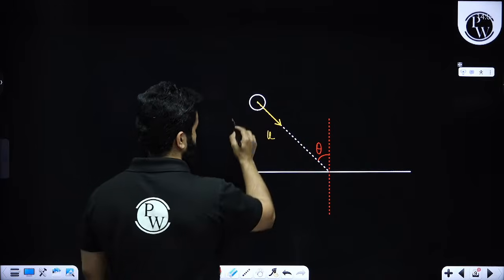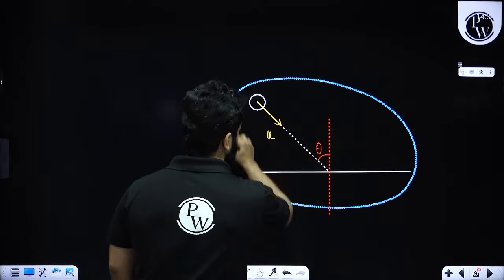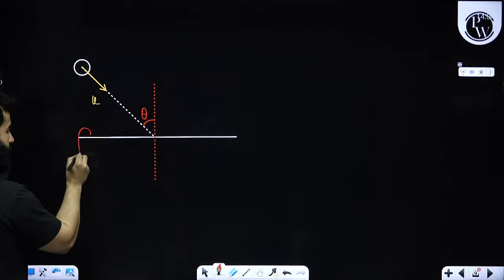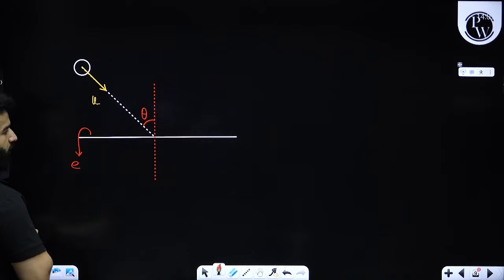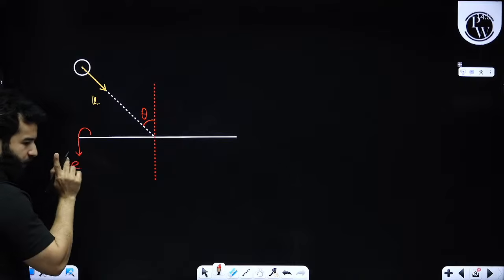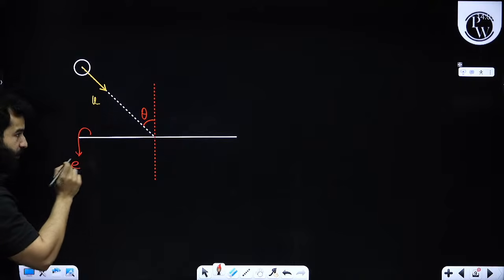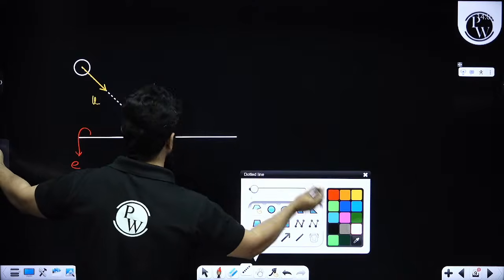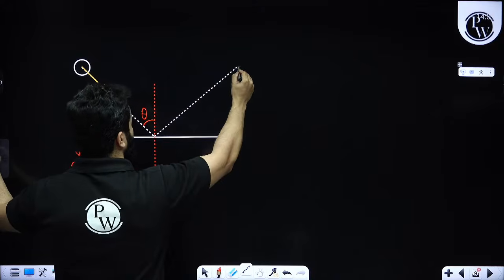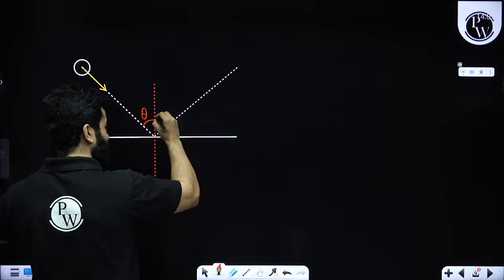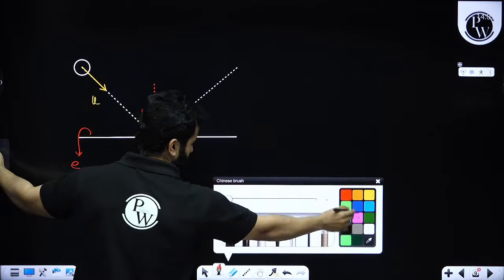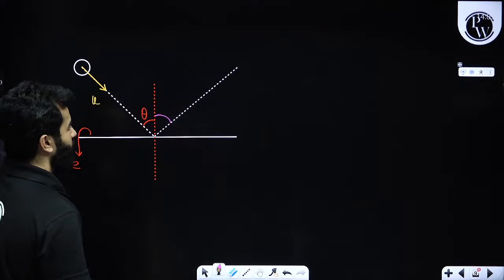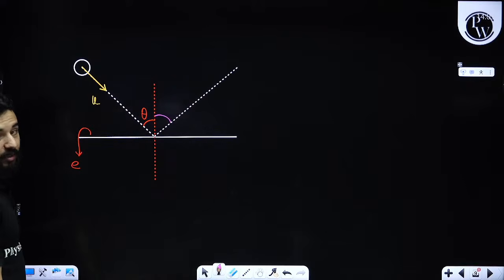And also, let's suppose coefficient of restitution is E. If coefficient of restitution is E, this means that when the particle will move after collision, this angle may or may not be theta. Please understand, this angle may or may not be theta. It will depend upon the value of E, right?